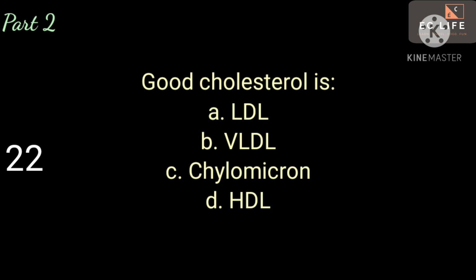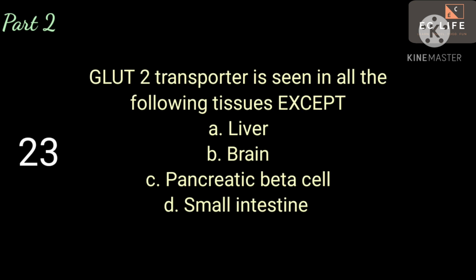Next question. Good cholesterol is A. LDL, B. VLDL, C. chylomicron, D. HDL. Answer is D. HDL. Next question. GLUT2 transporter is seen in all the following tissues except A. liver, B. brain, C. pancreatic beta cell, D. small intestine. Answer is B. brain.